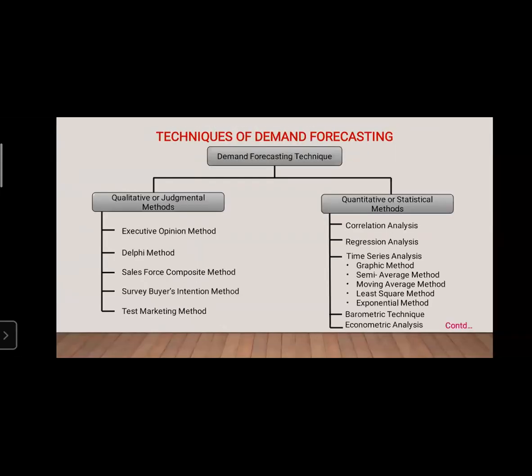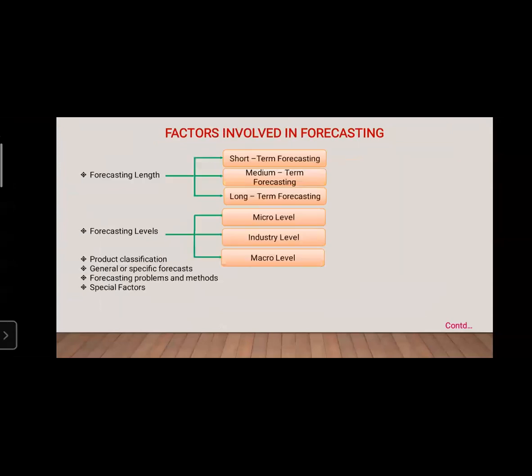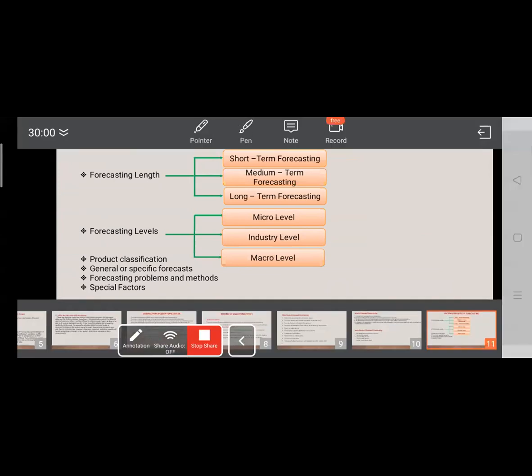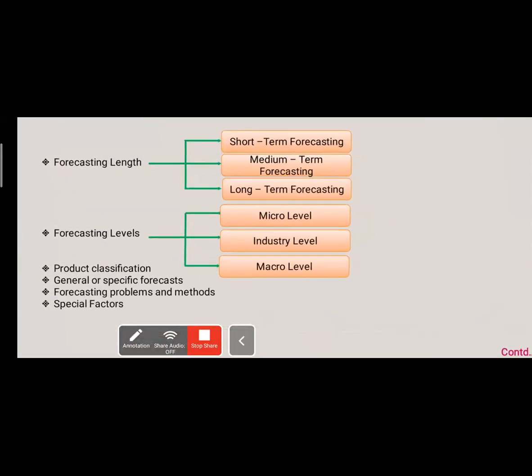Next, we will see what the forecasting levels are. Forecasting levels, first, the micro level. Micro level means that whatever forecasting you do is for an individual business, for predicting its product demand. So micro level demand forecasting is of an individual business for predicting its product demand.